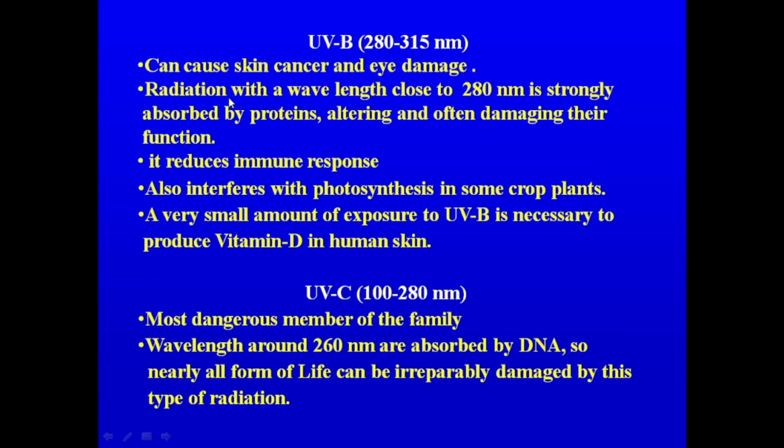UVB radiations also interfere with photosynthesis in some crop plants as well, because the UVB radiations are responsible for causing the photo-oxidation of chlorophyll pigments.